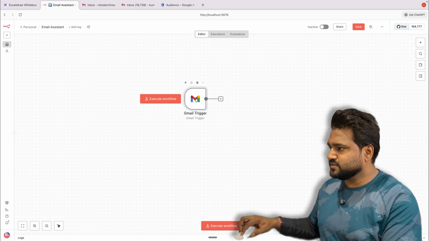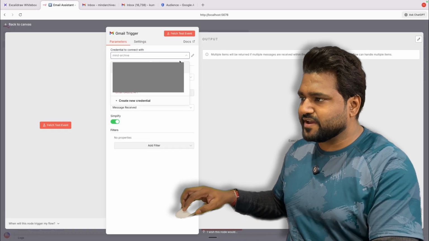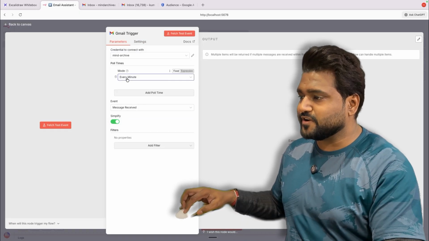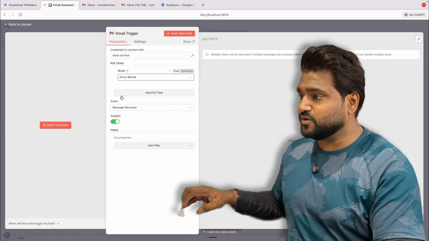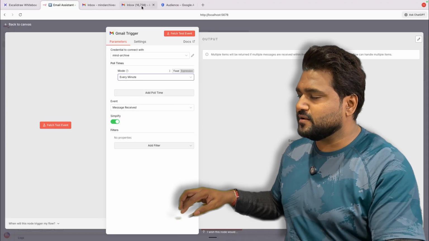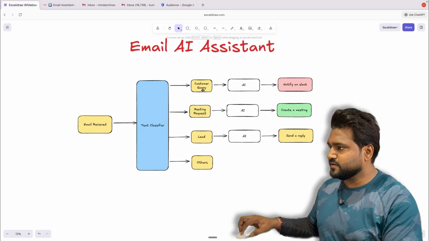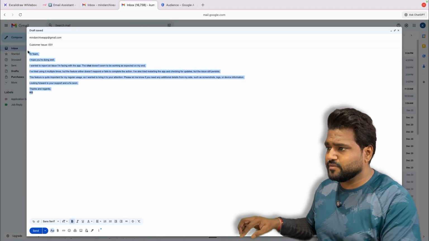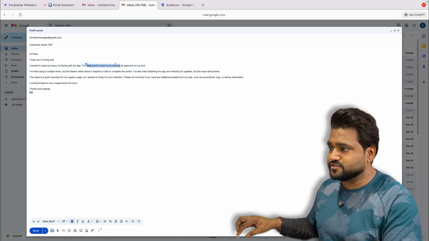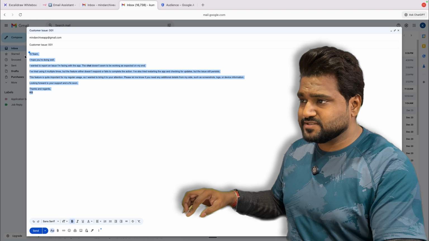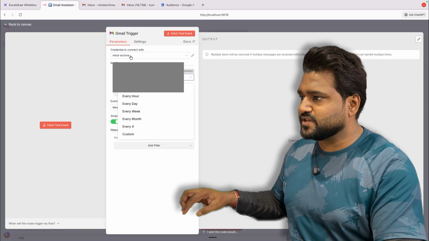So the first thing in our email AI assistant is when you are receiving emails. So I think this is a receive email. You need to select the account which you want to target. Here you need to select frequency. I want to check every minute if a new message has come or not. And let's write an email. Let's go for a customer query. So I have written a dummy email where I'm saying that the chat feature is not working in the app. Then we'll be sending this email to the email address which is targeted here.